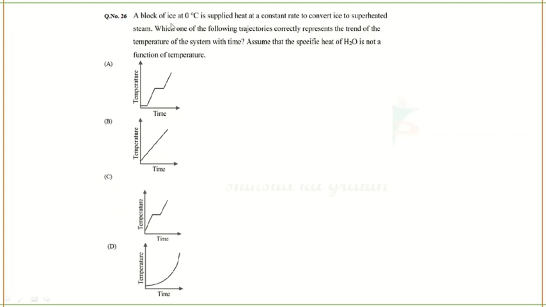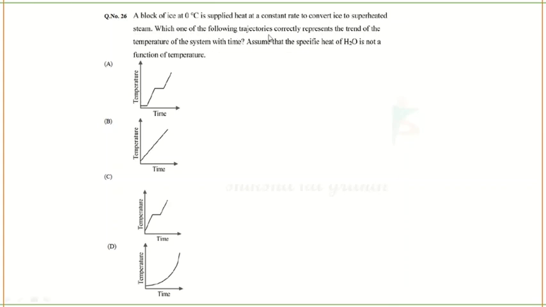A block of ice at 0 degrees Celsius is supplied heat at a constant rate to convert ice to superheated steam. So they are going to convert ice to superheated steam. So what will happen? Ice will melt into water, and from water you will get steam.